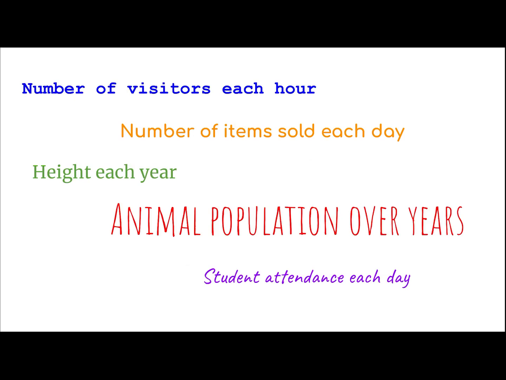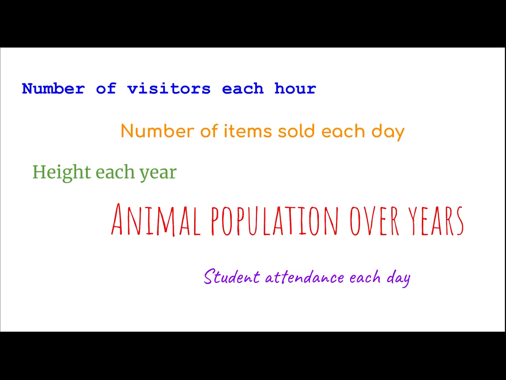So how many lollipops the store sold on Monday could be different from the number of lollipops they sold on Tuesday. If you record your height for each year, so obviously you're going to grow. You're not going to be the same height you were when you were 2 years old. I would hope not, at least. If you record the animal population over a period of time, so tracking like how many zebras are in a certain area, that number can fluctuate based on how the environment is or hunting policies.